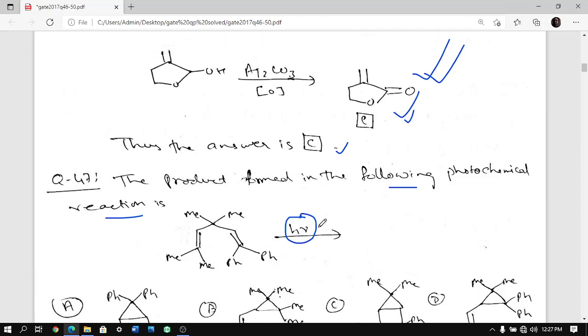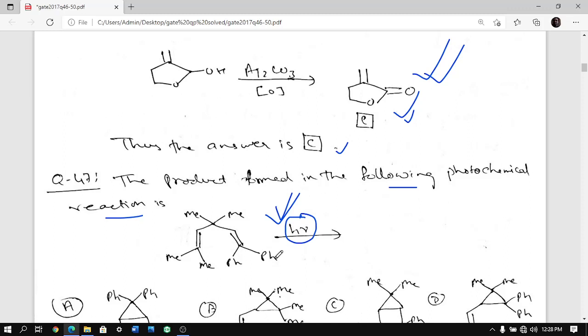So look here, pericyclic reaction is very tough. I cannot see any pericyclic reaction happening, so it must be a photochemical reaction. So we have to find out the photochemical reaction. Now this kind of rearrangement under photochemical conditions is called the di-pi-methane rearrangement.